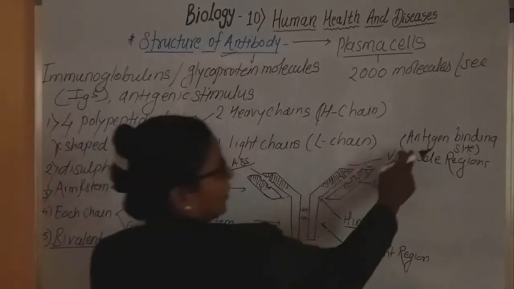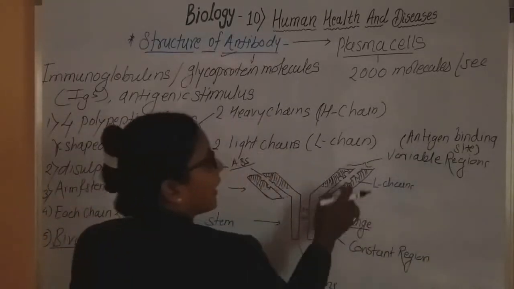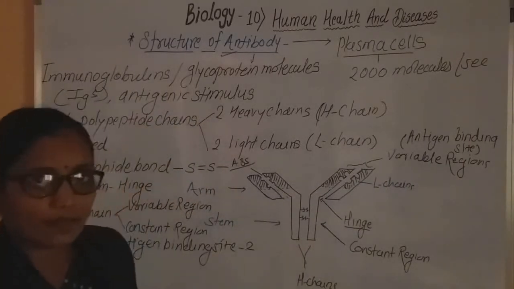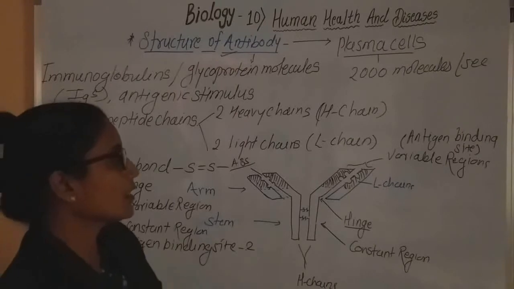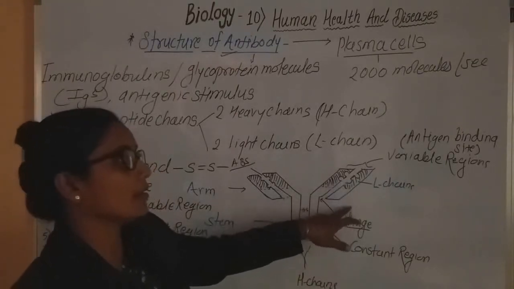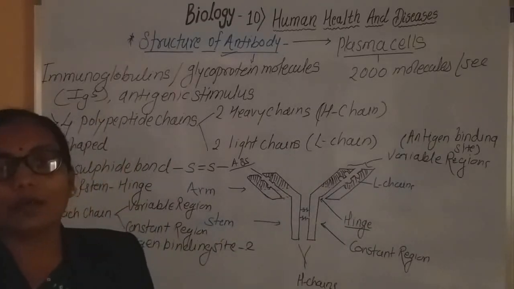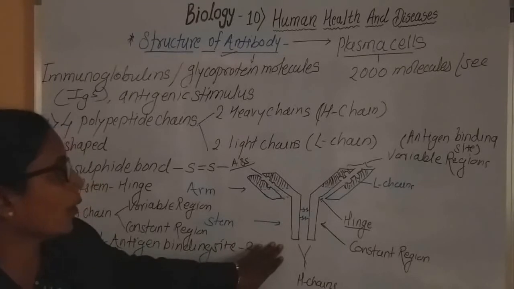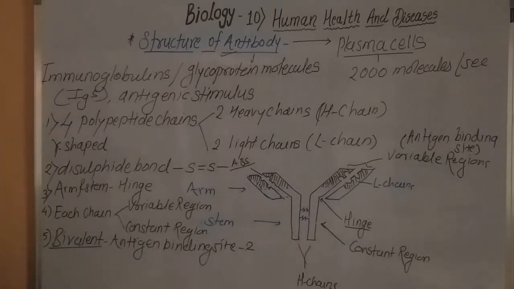Now, what does antigen binding site mean? At this place, the antigen binds so that it can be destroyed. First, the antigen binds at that site, and this site is called the antigen binding site. In the structure we have studied, antibodies are called immunoglobulins.